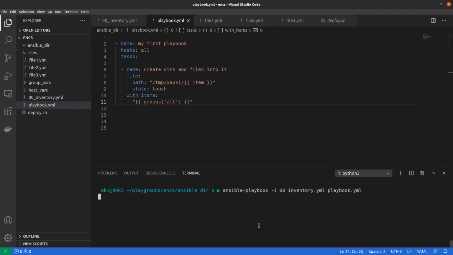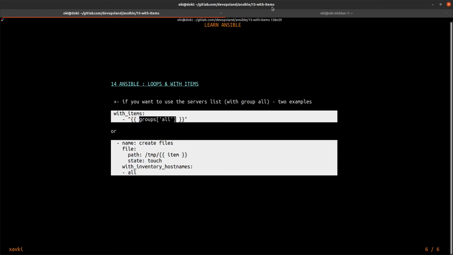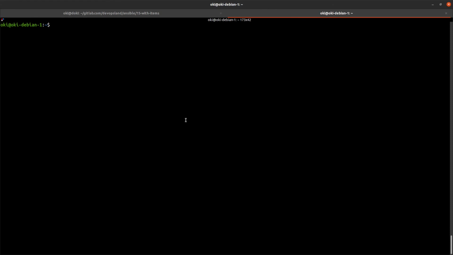So if I run it like this, what we do, if I check into a server in /tmp/Xavkey, we have created 3 files named with the name of each server in the all group.